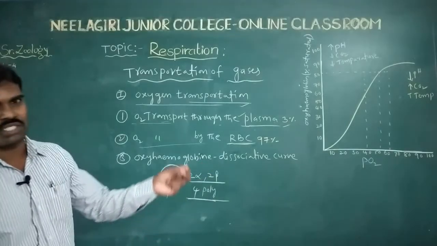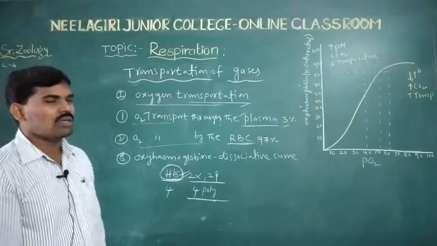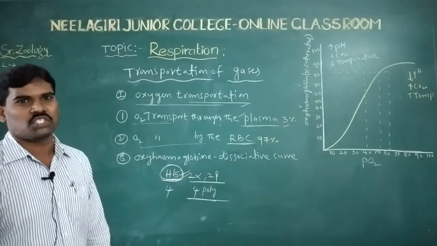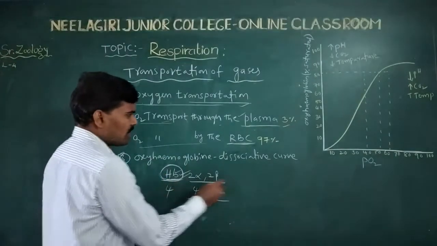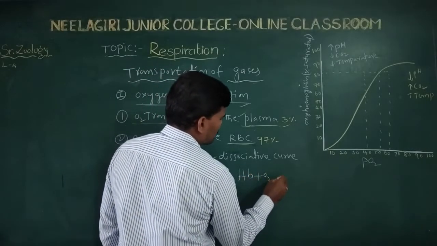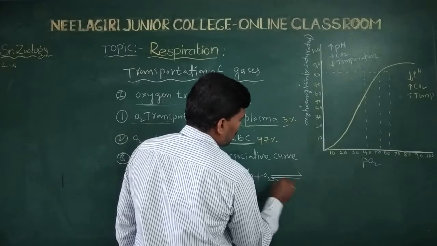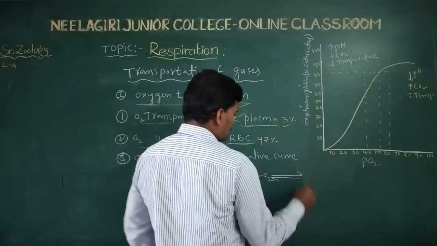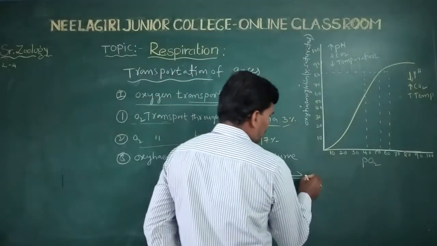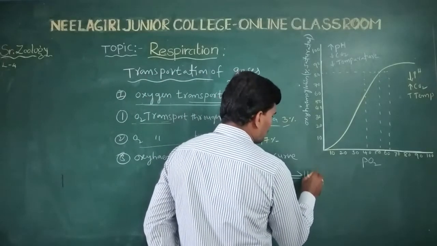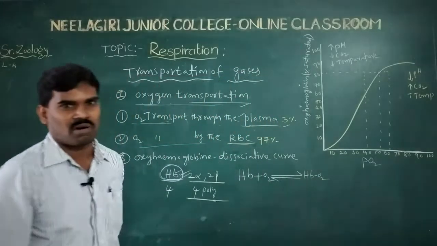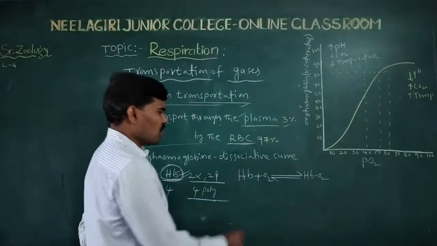They are transported from the alveoli into the blood and finally reach the tissues. Hemoglobin plus oxygen reversibly forms oxyhemoglobin.